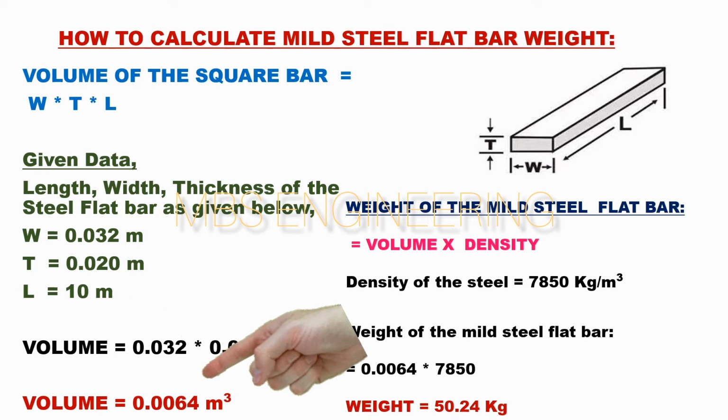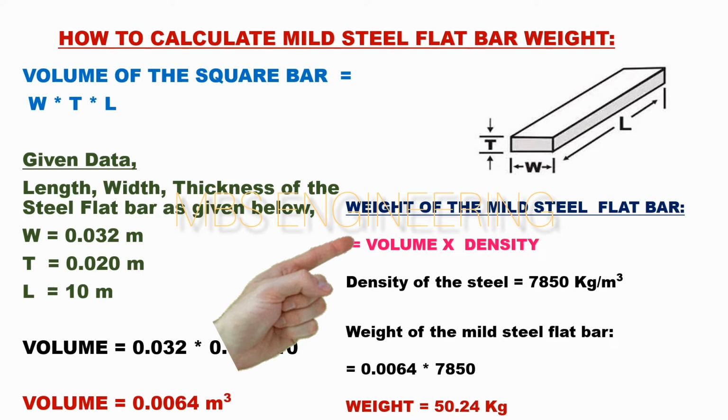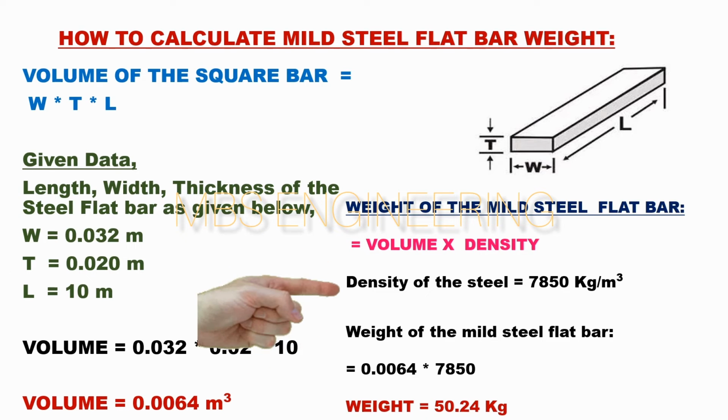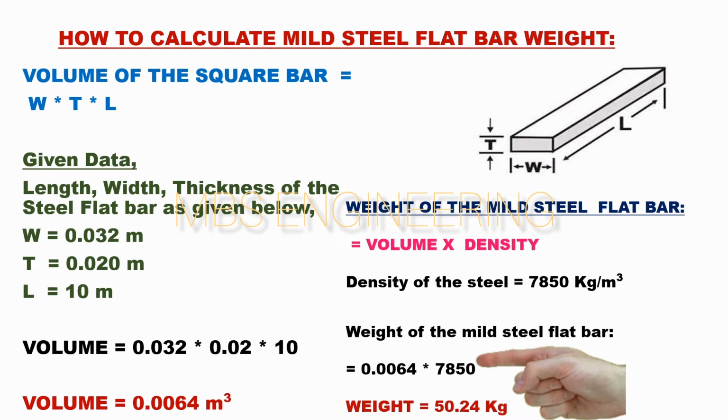Based on the above equation and the given data, the volume of the flat steel bar is 0.0064 cubic meters. Next, we learn about how to calculate the weight of the mild steel flat bars. Volume is multiplied by density. The density of the mild steel is 7,850 kilograms per cubic meter. Then, the weight of the steel flat bar: 0.0064 is multiplied by 7,850. The steel flat has a weight of 50.24 kilograms.